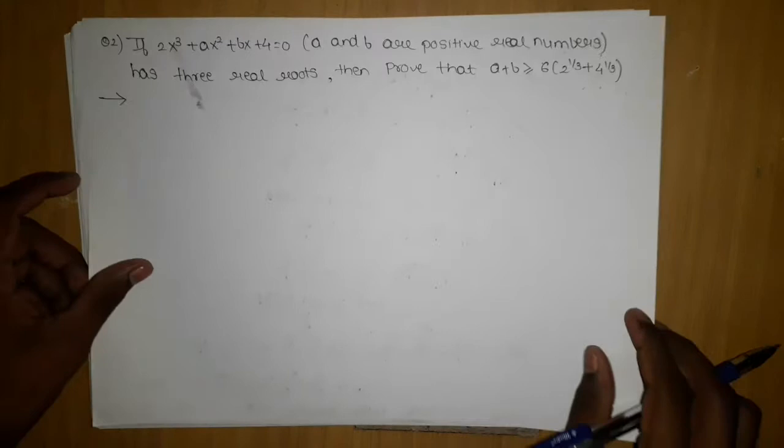Okay, so the next question is the second question. If 2x cubed plus ax squared plus bx plus 4 equals 0, where a and b are positive real numbers, has 3 real roots, then prove that a plus b is greater than or equal to 6 times (2 power 1 by 3 plus 4 power 1 by 3). Okay, how can we prove this?